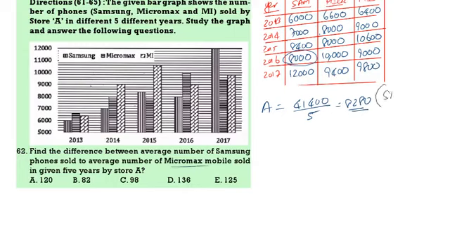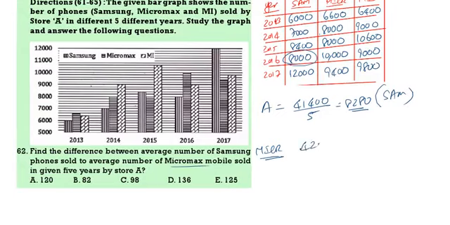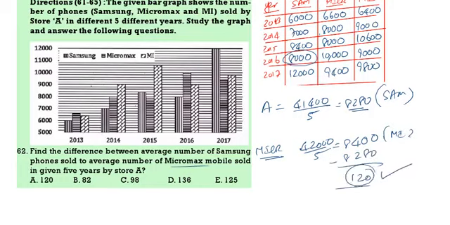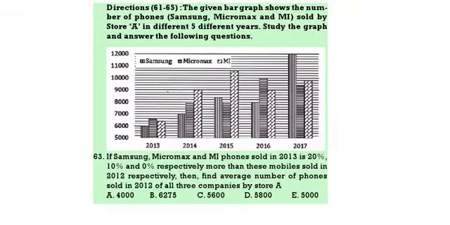This is Samsung. Now Micromax. Micromax means this one. 6 plus 8 is 14, 14 plus 8 is 22, 32, 41, 42. Exactly 42,000. Divided by 5, that is 8,400. This is Micromax. What is the difference of this and this? 8,400 minus 8,280. The difference is 120. Option 1. Next question.